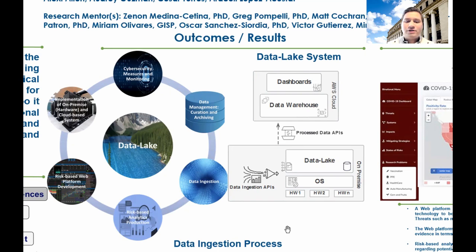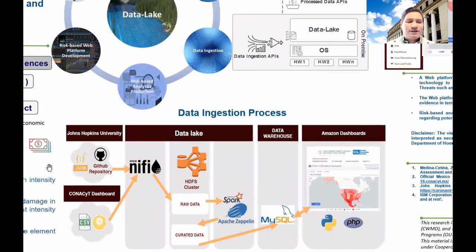So now I'm going to describe the data ingestion process. We start by identifying databases such as the Johns Hopkins University database and the CONACYT from Mexico database. We use the Apache NiFi tool in order to ingest the data into the data lake. We call it raw data because it's not structured data.